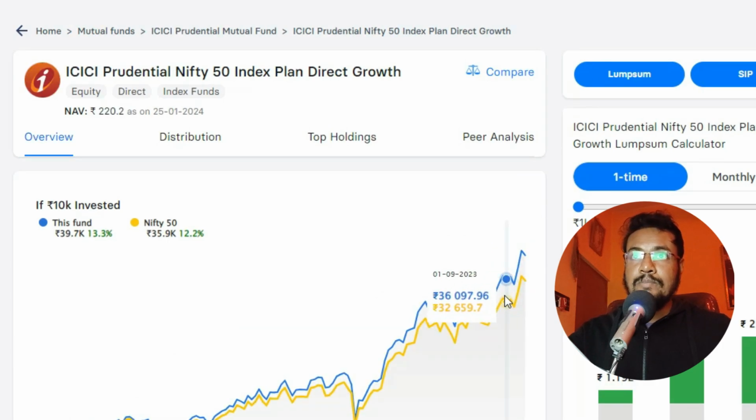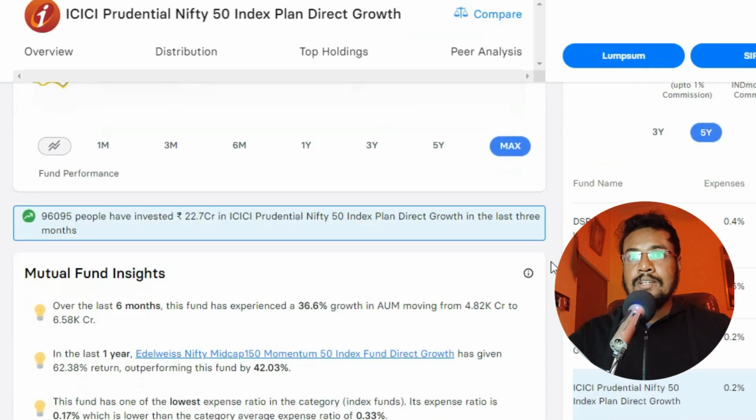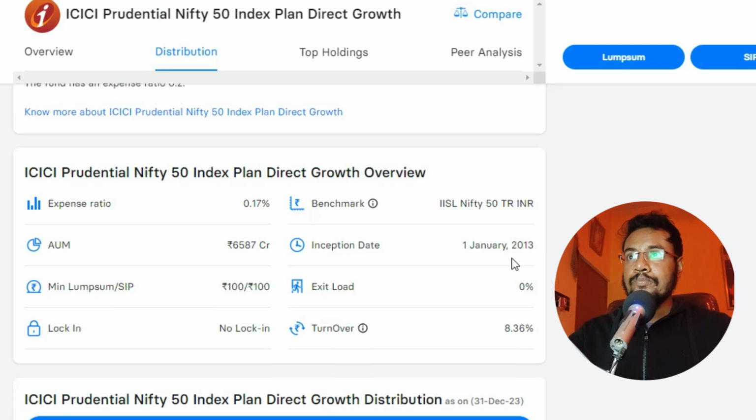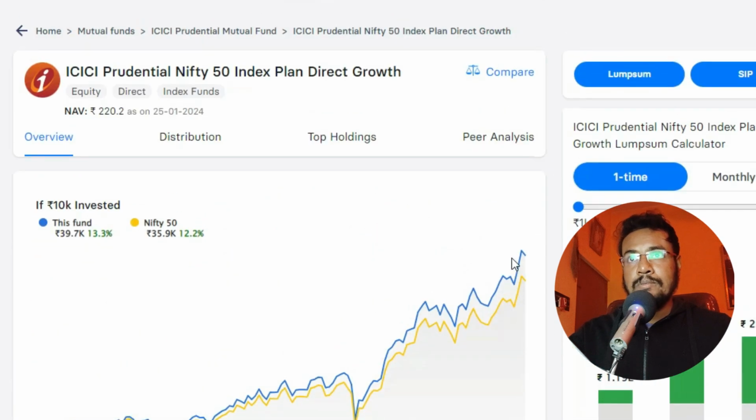Next, we have ICICI Prudential Nifty 50 index fund, and this fund has an expense ratio of 0.17%, and this fund has an AUM of 6,587 crores. So the AUM is pretty big, so the fund has a lot of money, and the minimum SIP 100 rupees, minimum lump sum 100 rupees, no lock-in and no exit loads as well. And this fund was started back on 1st January 2013, so it has been over 10 years, 11 years going. So this is ICICI Prudential Nifty 50 index fund.